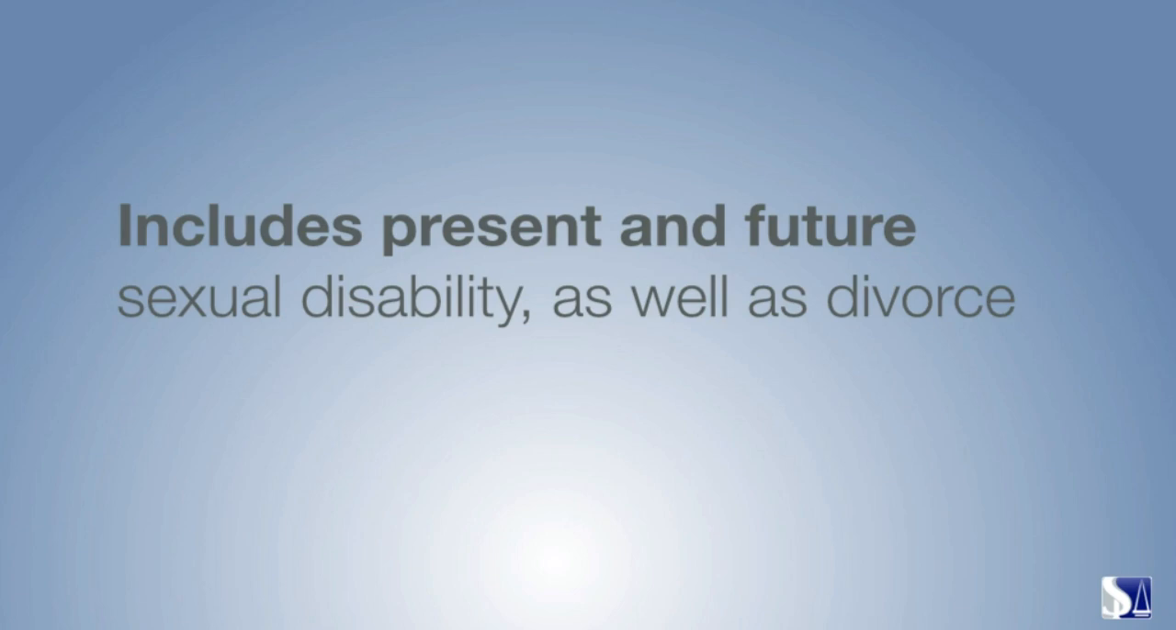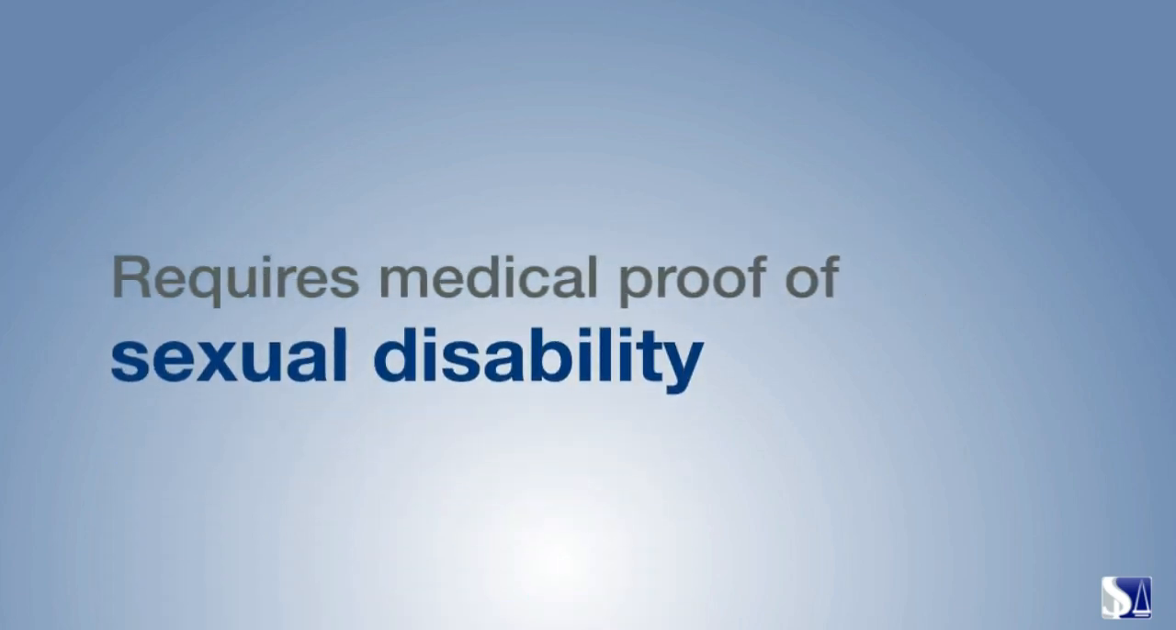Claiming loss of consortium may require medical proof of sexual disability. If you're representing yourself, negotiating this issue can be uncomfortable. Convincing the insurance company may take a written statement from your spouse, including intimate details of your sex life.